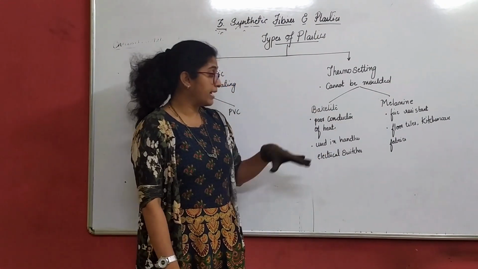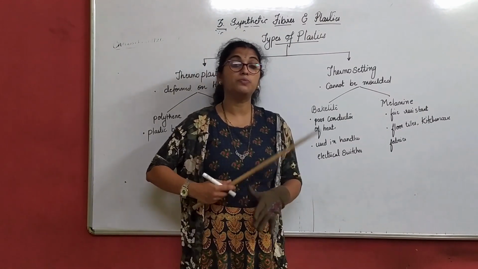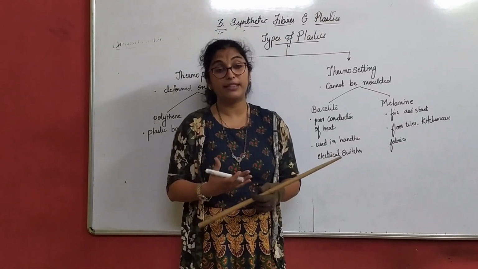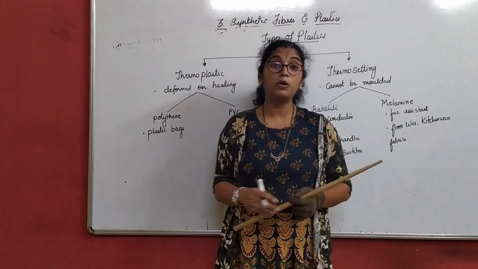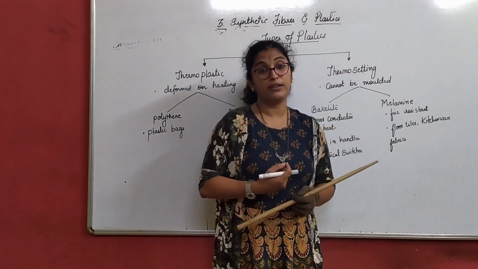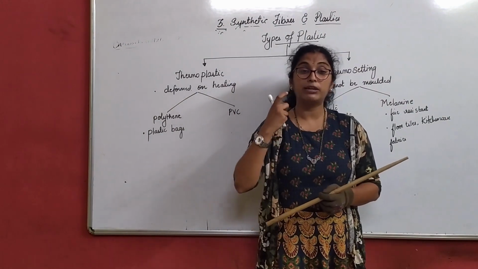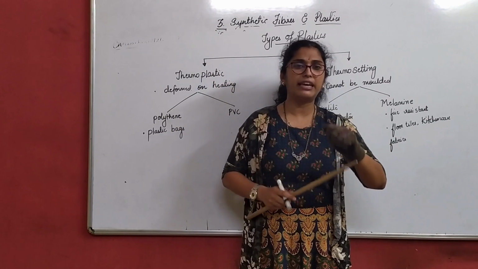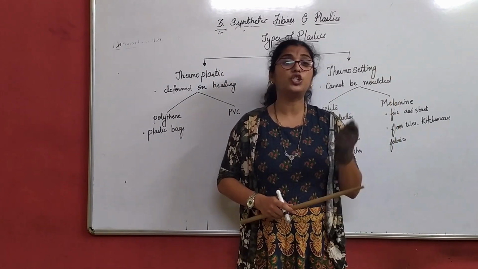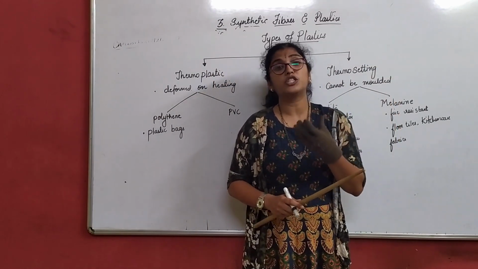Now, this bakelite kind of plastic, once broken, you cannot rejoin again. Let me come to thermoplastic. If your bucket is broken, you can melt it and join it by taking it to a particular shopkeeper. You can sometimes rejoin plastic materials or items.